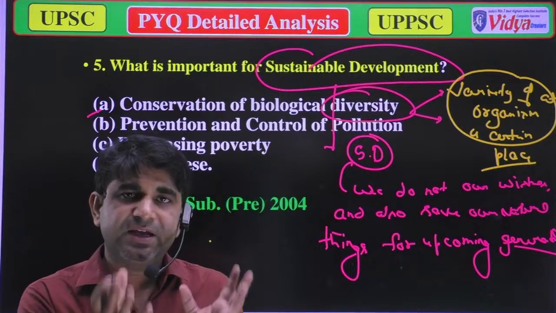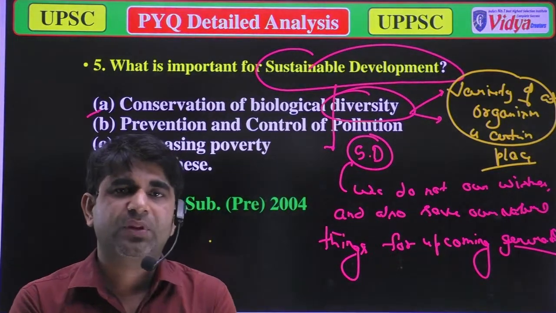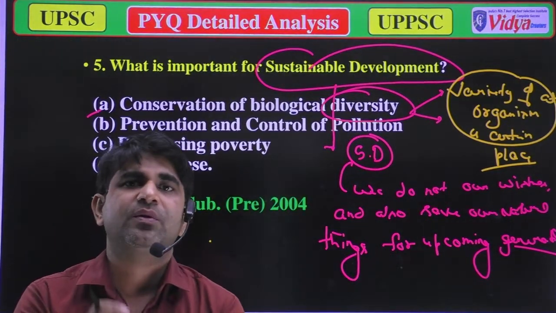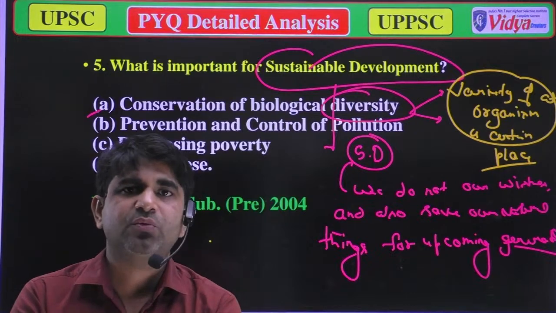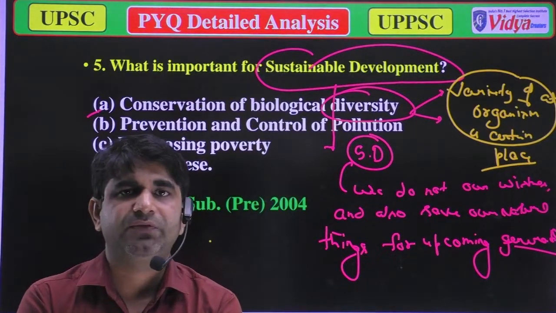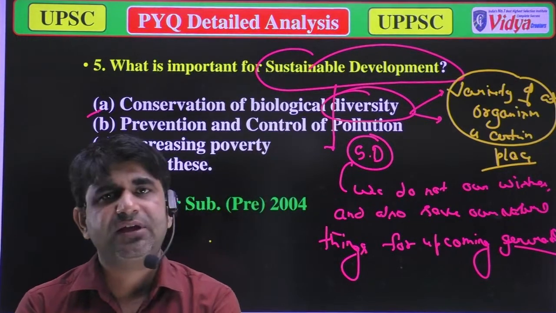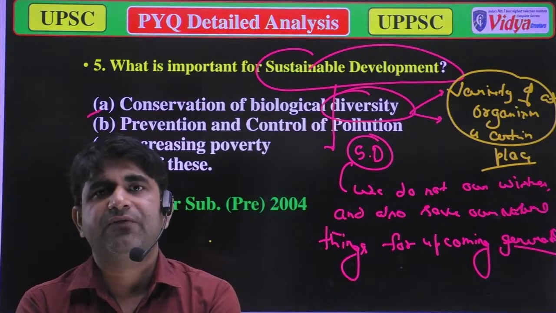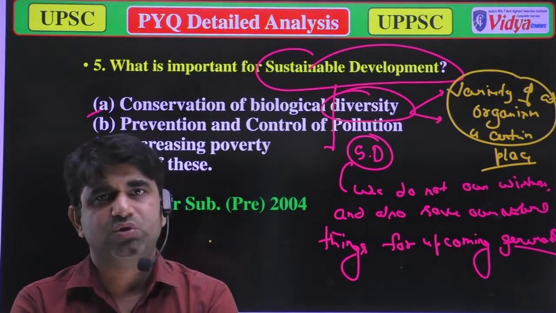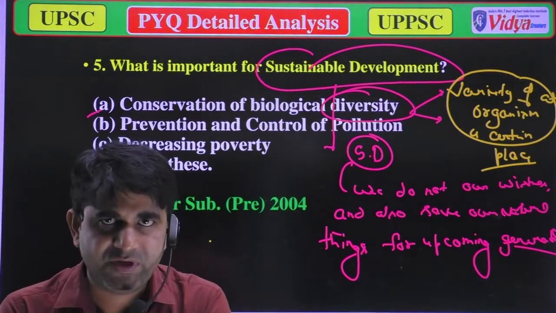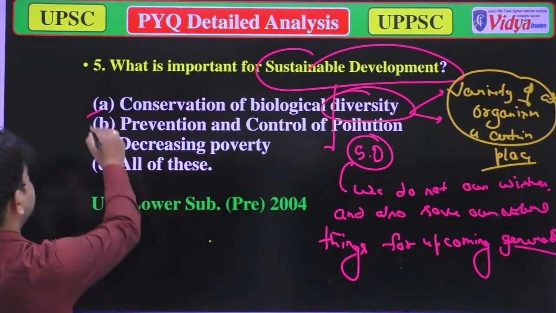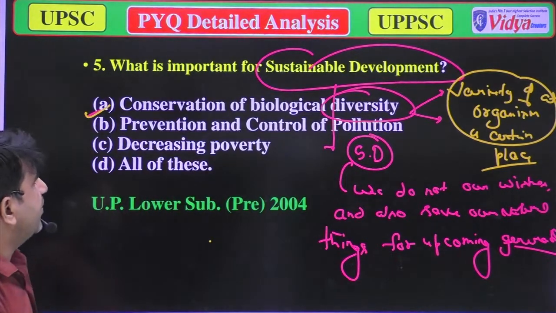So in natural areas the diversity is more, and huge diversity also leads to a fresh environment. So if there is huge diversity, it is good for sustainable development. I mean, option A is correct. Now option B is prevention and control of pollution.